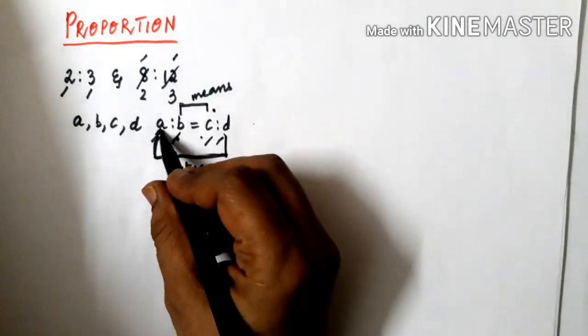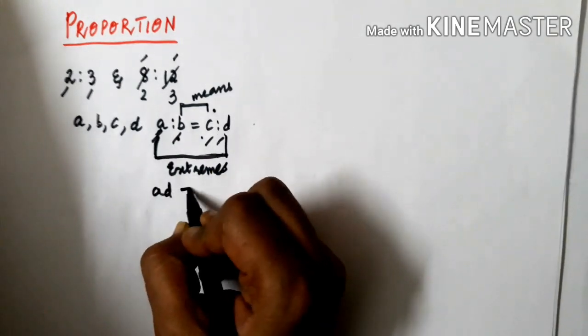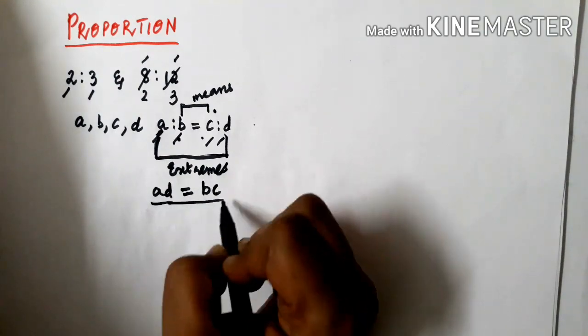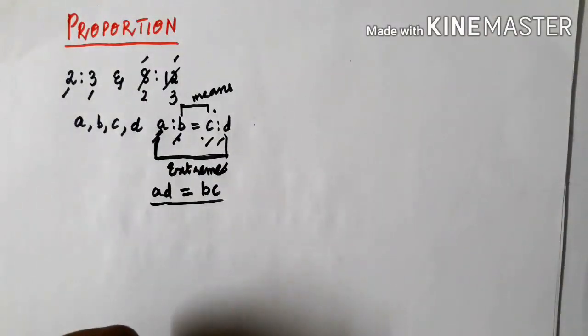So what is the product? A into D, AD, equals B into C, BC. So this is called product of extremes equals product of means. Got it?